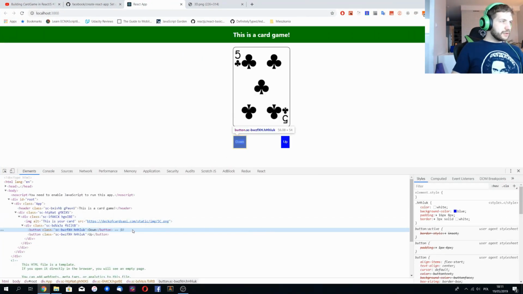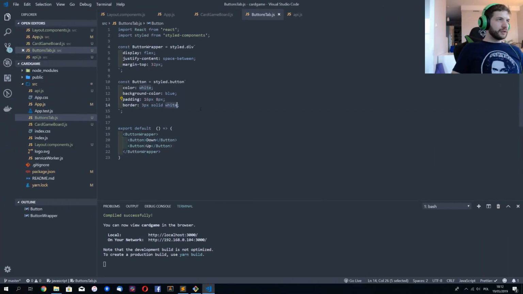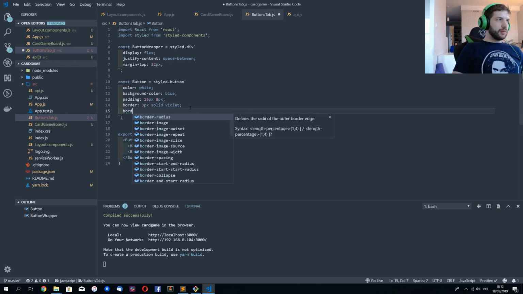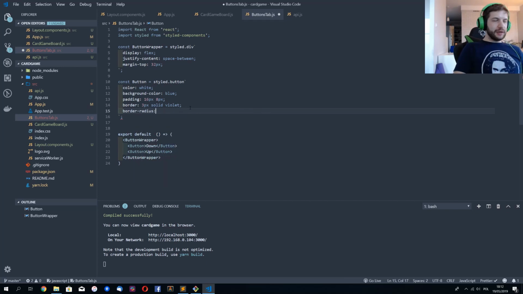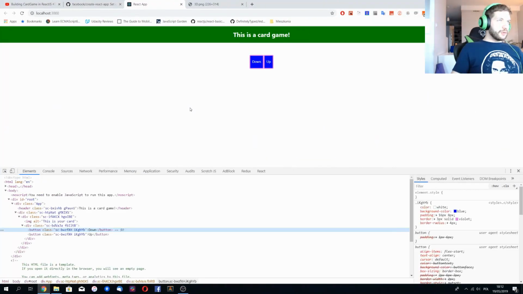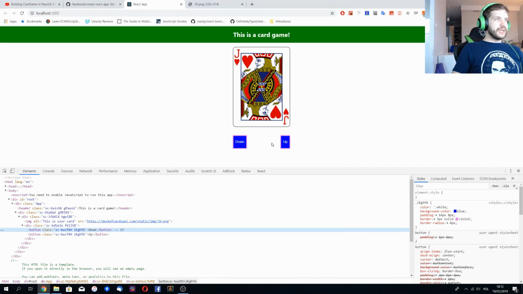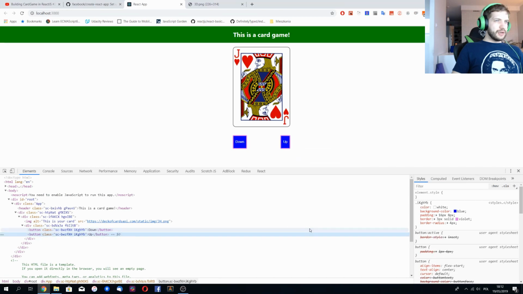Well, kind of, sorta. We don't really see the border here, so let's change it to violet. And we can also do border radius to make our buttons more elliptical in shape. So yeah, a little bit more rounded. Nice, but not nice enough.